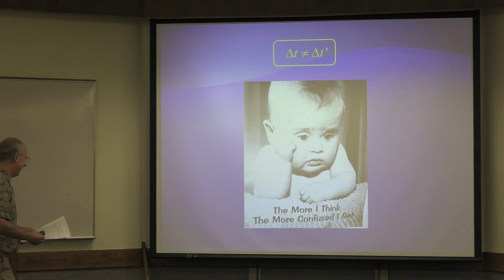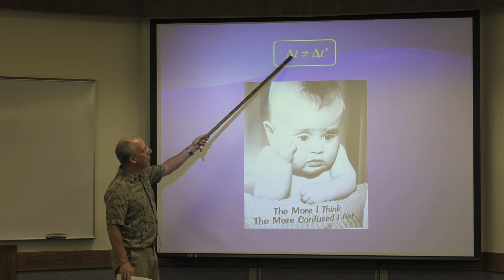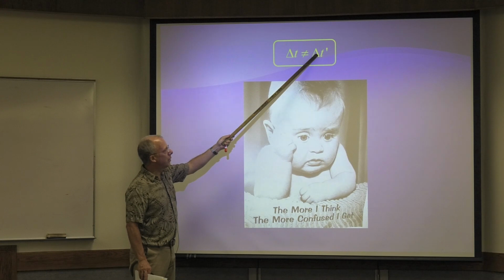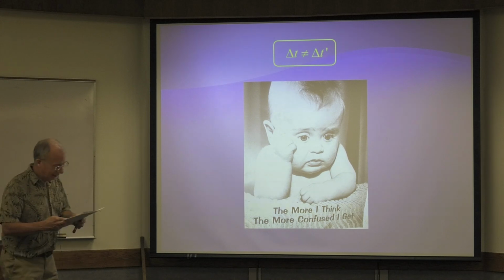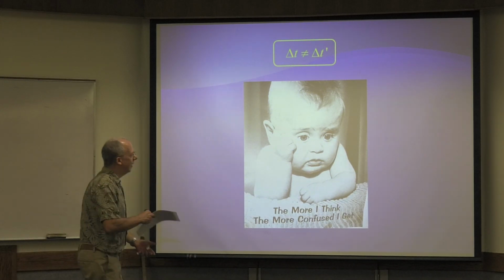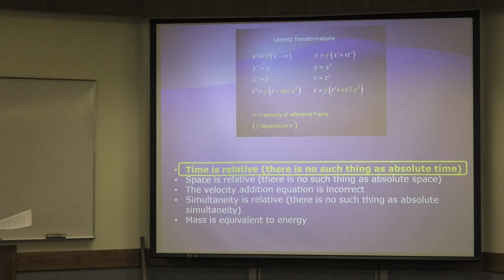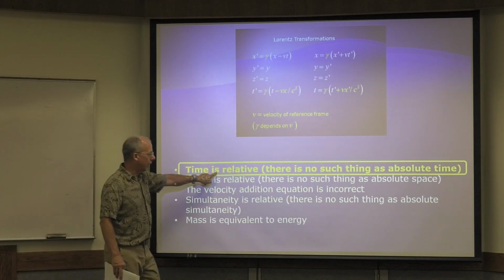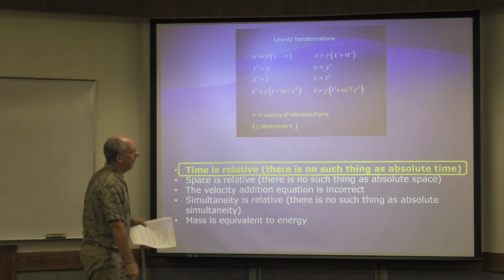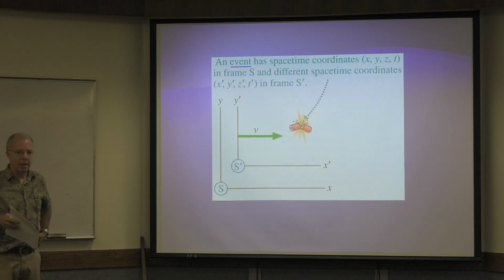So the time measured for the same event in one reference frame is not equal to the time measured for the same event in another reference frame. Time is relative, and I hope you appreciate this. We'll get back to that, don't worry. Remember I told you about this last time? Time is relative. There's no such thing as absolute time, and we just proved it. Now we want to go on a different tangent, but we'll come back to the time, I promise.